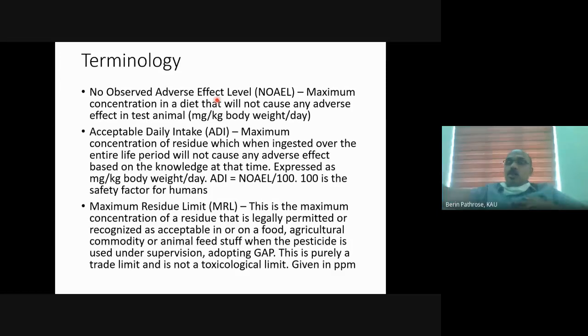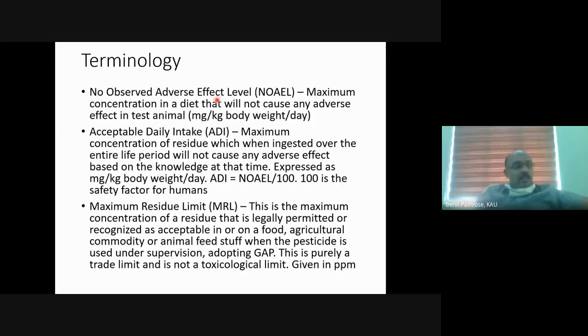But we can't extrapolate it to human beings. We can't say that if a human consumes 10 ppm daily, it won't cause any adverse effect. So what we will do is divide 10 by 100.